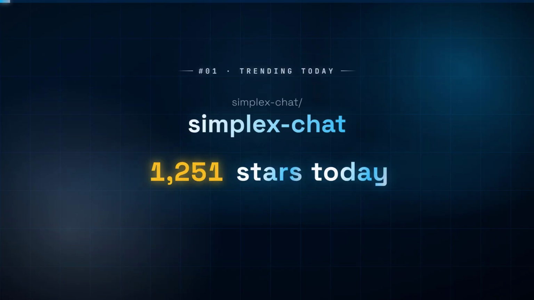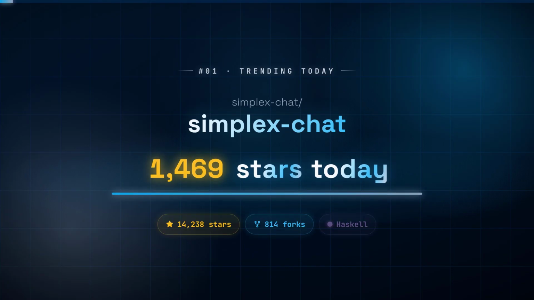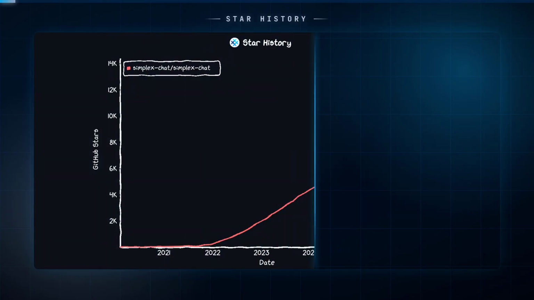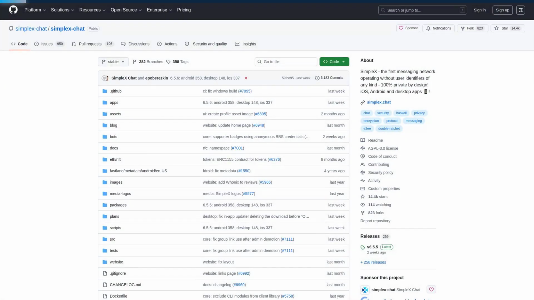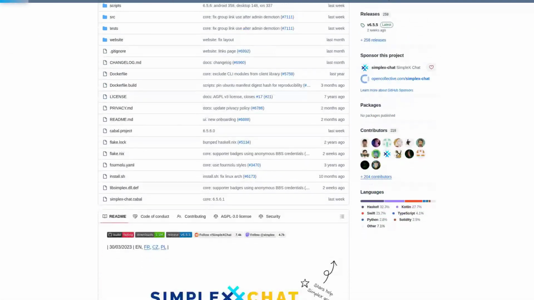Number 1, SimpleX Chat, 1069 new stars today. SimpleX eliminates the fundamental privacy leak of messaging metadata by removing all user identifiers from the network layer, enabling truly anonymous communication without phone numbers or usernames.